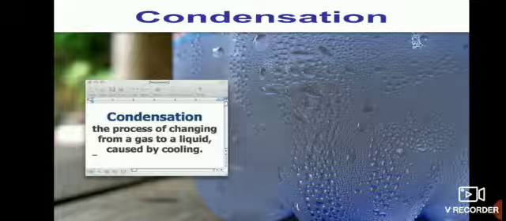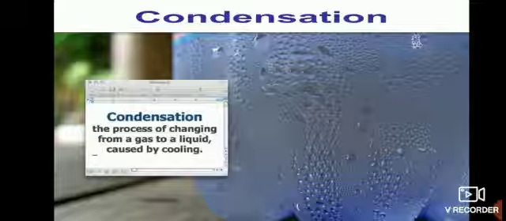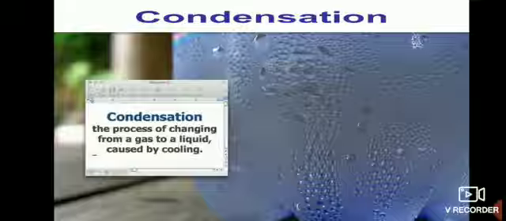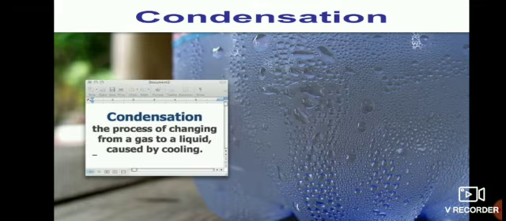After this water vapor cools, it again becomes water. So water vapor gas is changing into liquid water, which is formed as a cloud. So you are seeing clouds in the sky.